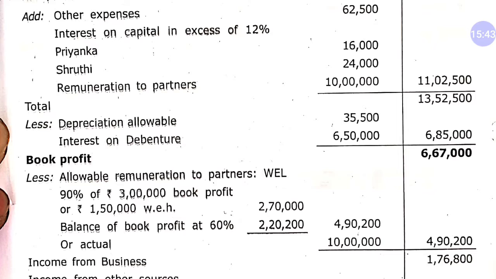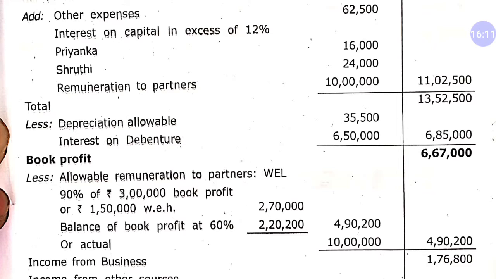But actual is 10 lakh. Whichever is less we will consider. So 4,90,200 is less than 10 lakh, so only this amount of remuneration will be allowed according to IT. So this is the answer of income from business, 1,76,800.